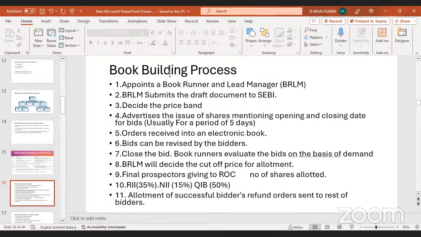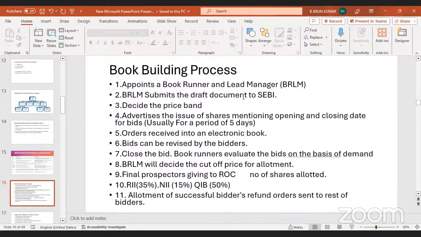After that, they take care of the entire IPO. The book runner and lead manager submit the draft document to SEBI. Initially this BRLM submits the initial prospectus documents to SEBI. Earlier they were submitted to the ROC, but because of the book building process, we first appoint the book runner and lead manager, who drafts the document and submits it to SEBI.